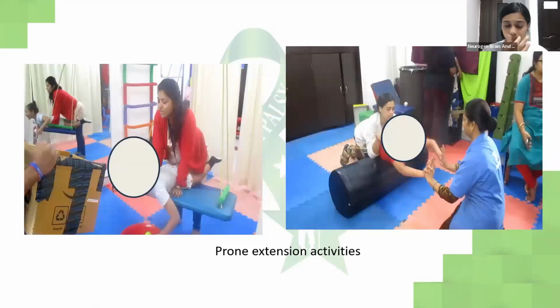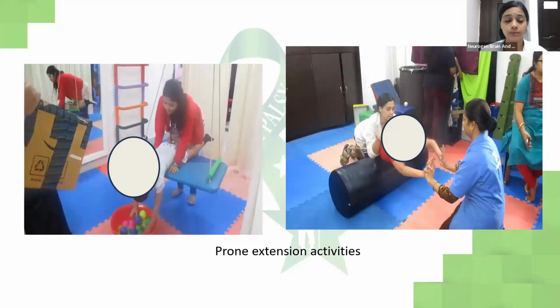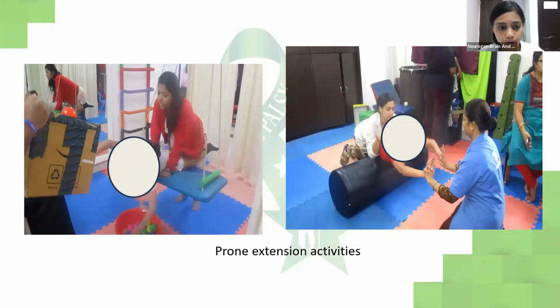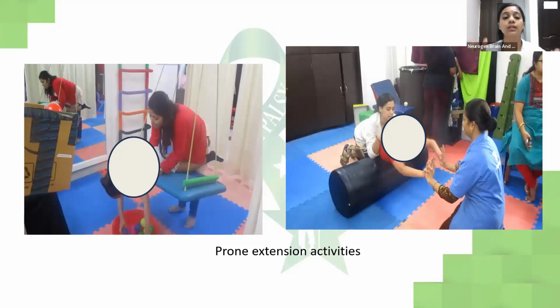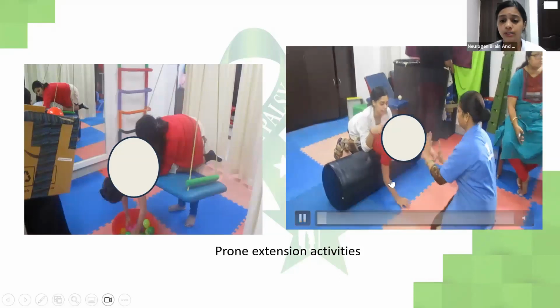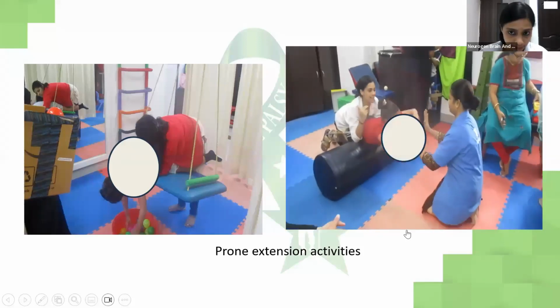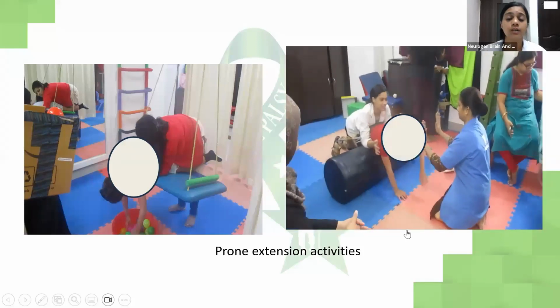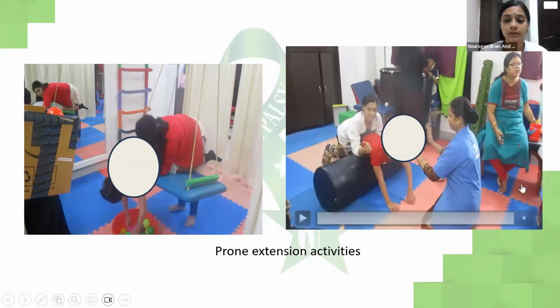Prone extension activities, meaning the child is expected to come on the tummy and on a moving object, she has to take both with the use of hands, she has to lift the ball and put it in the basket while she utilizes her back muscles. Prone extension can also be on a stable surface wherein she is held onto her leg hips and she has to clap with both her hands together while she sustains her extension.